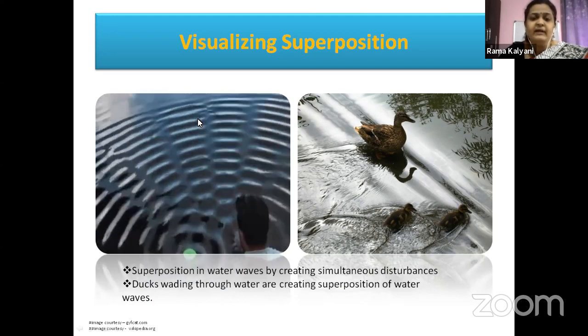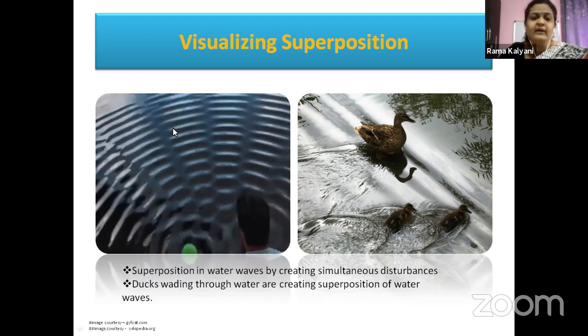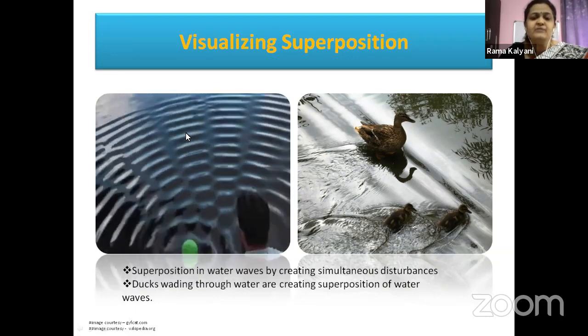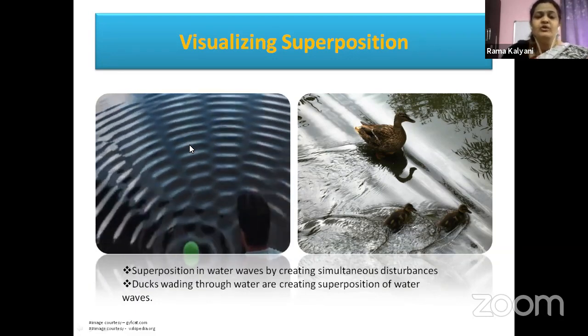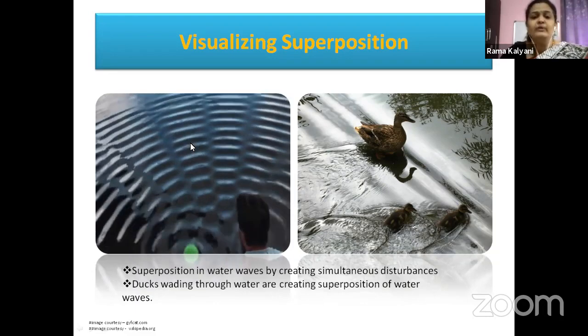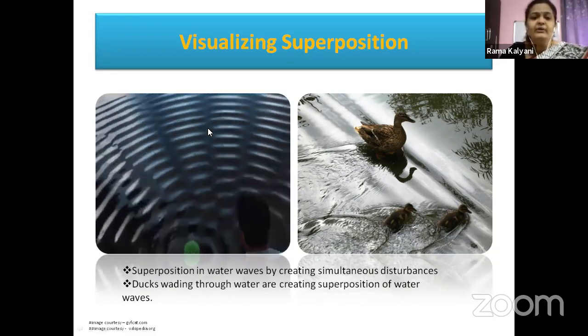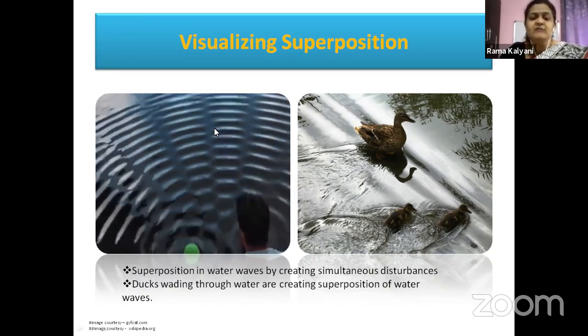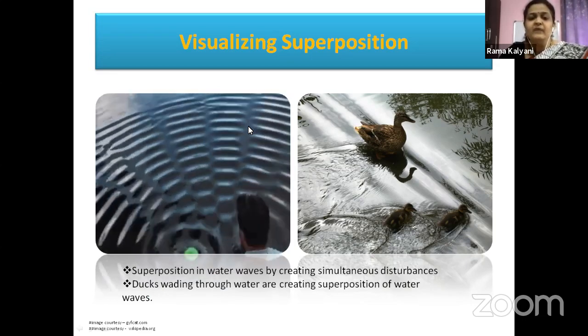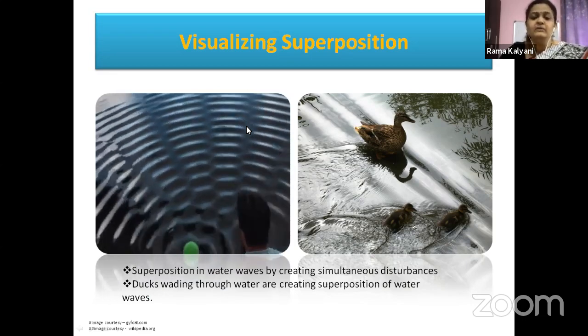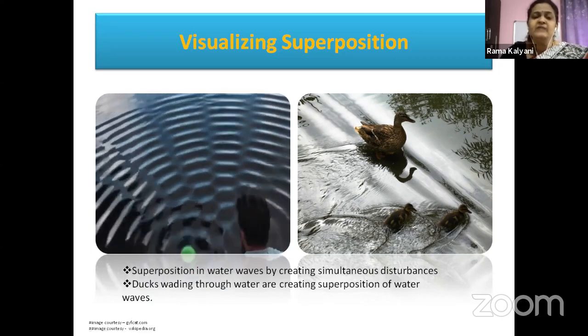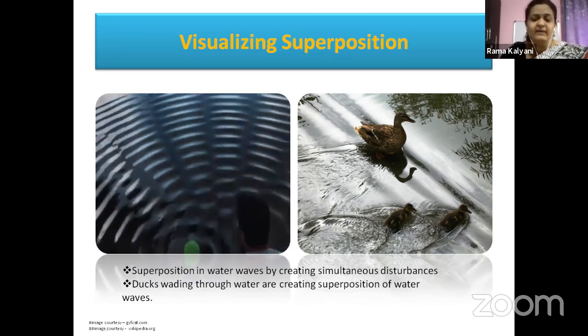That means a crest and a trough might have coincided there, and where you are seeing maximum amplitude, two crests or two troughs are coinciding. Where there is no amplitude at all, these positions have zero displacement, because a crest and a trough have coincided in this place.